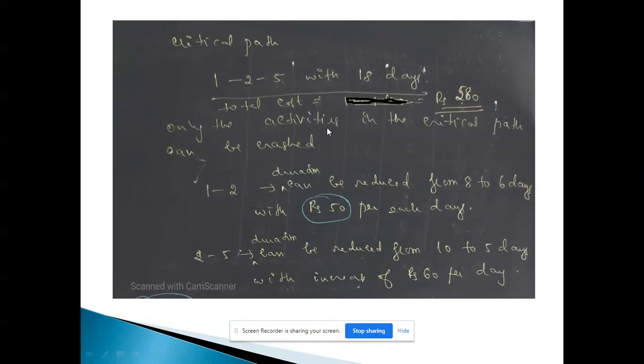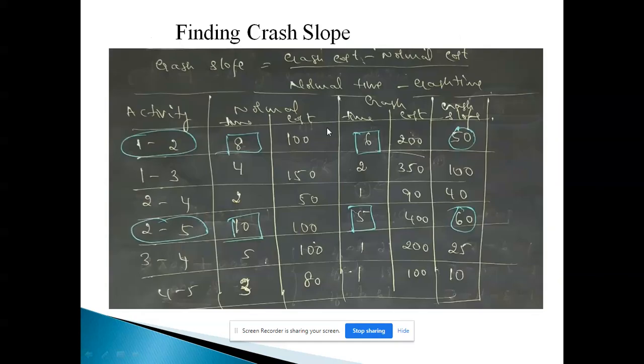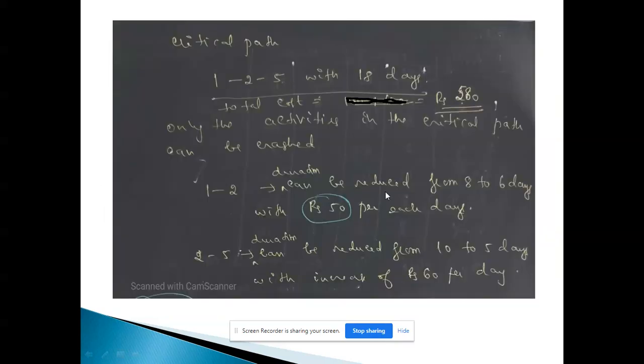Now what will be the total cost? So total cost is nothing but the sum of all the normal costs. Actually, the total cost is nothing but the sum of normal cost plus indirect cost. But in this problem, there is no indirect cost. So we can take only the sum of the normal cost. So if I find the sum of that, I get the total cost as rupees 580.